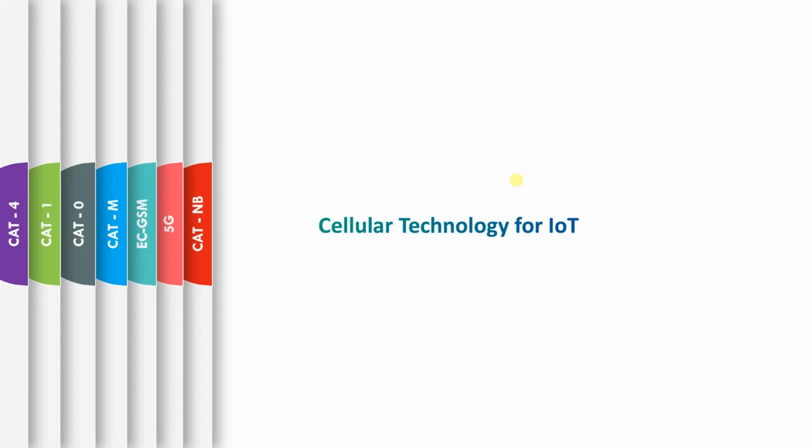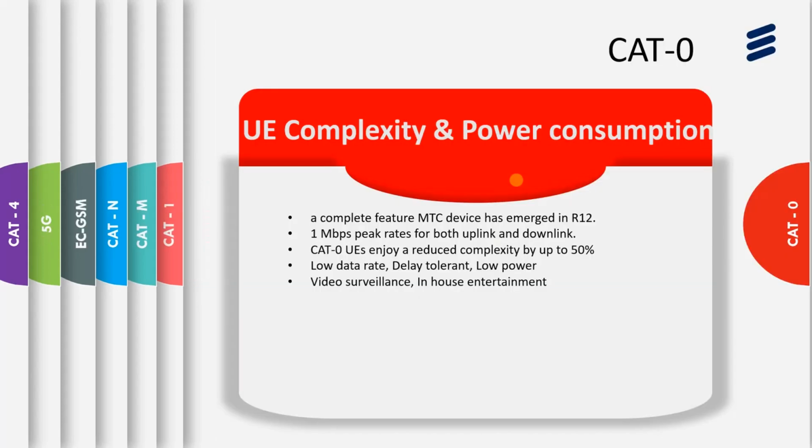Okay, what are all the cellular technologies available? We have seen 2G, 3G, 4G, and 5G also. Which technology is suitable for which kind of use case? Let's see that now. We'll start with CAT 0. Earlier, all the protocols, LTE, WCDMA, GSM, were developed for voice and data networks only. Later on, they started accommodating the IoT traffic.